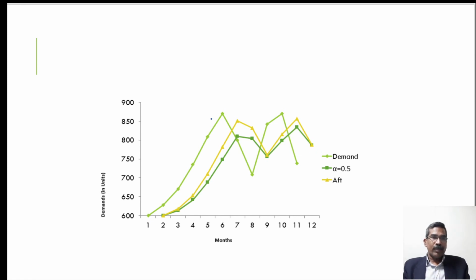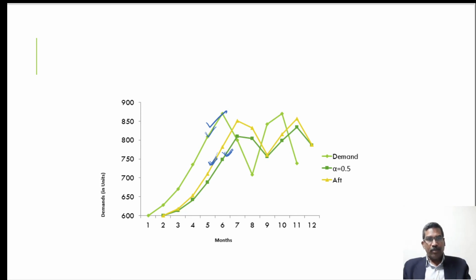Now see the difference between the adjusted forecast and simple exponential smoothing forecasting. This is the actual demand, this is the single exponential forecast with alpha equal to 0.5, and this is the adjusted forecast, the double exponential smoothing forecast. So this is more fluctuating, or more closely follows the actual data. If you use the trend adjustment, it gives a more accurate picture of the forecast in comparison to the single exponential smoothing method. This is the reason we adjust if any trend exists in the forecasting.